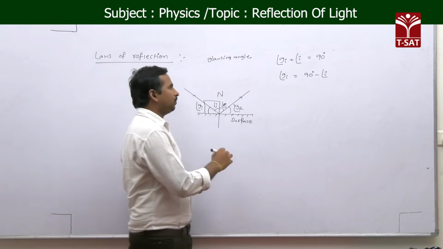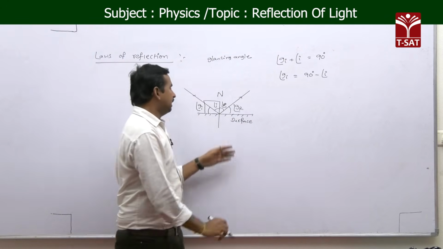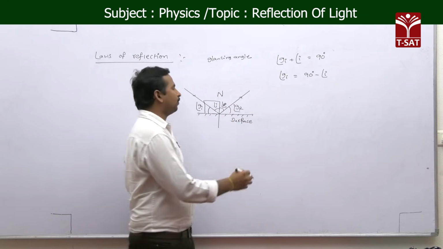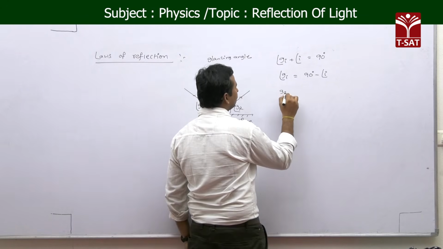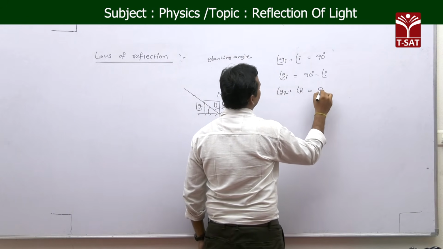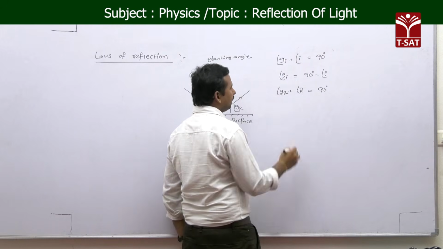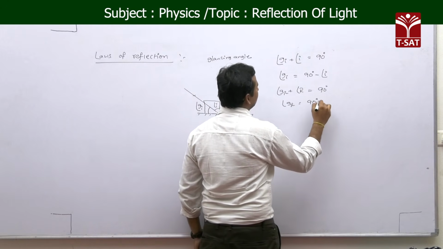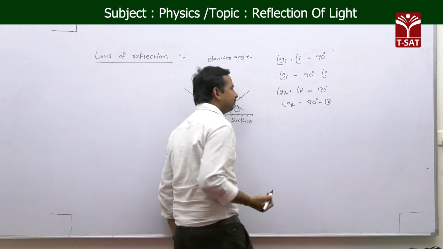Now, in the same way, for the reflected ray, the angle of reflection plus the glancing angle of reflection, that is r plus GR, is equal to 90 degrees. Then the glancing angle of reflection is equal to 90 minus r.